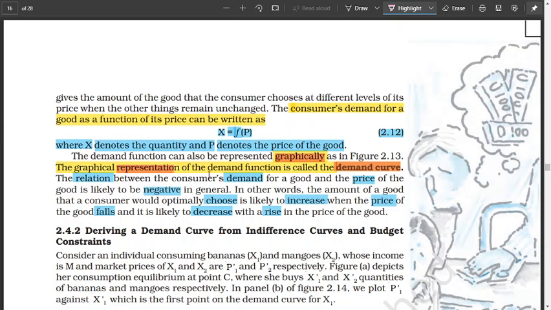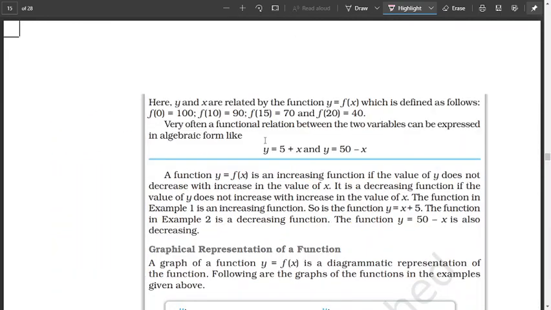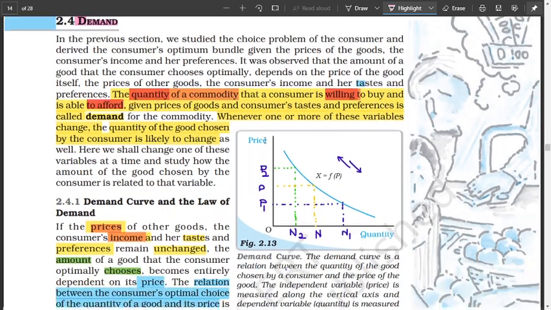So in that case, because the relationship is opposite, inverse, the curve slopes downward from the left to the right. It is of negative slope. This curve does not rise, or take a straight or any other shape, but it falls from the top left to the right.